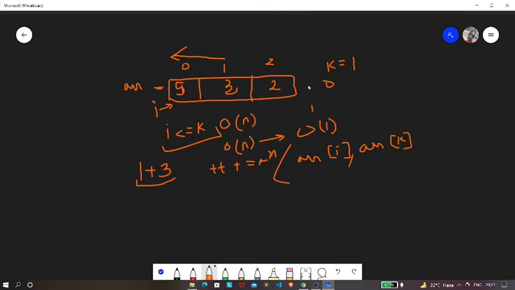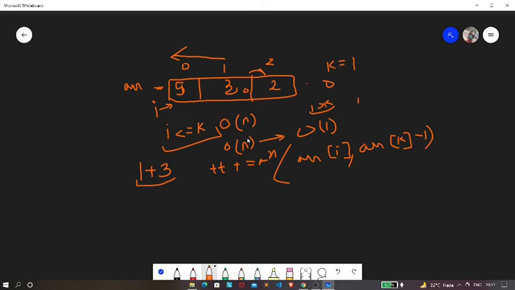But if our i becomes greater than k, then what will happen? What do you think will happen? When this tree is becoming 0, we need to stop over there, so we no longer need to move our pointer ahead. So when our i is greater than k, we need to add the minimum of arr of i comma arr of k minus 1, and that will do our job.